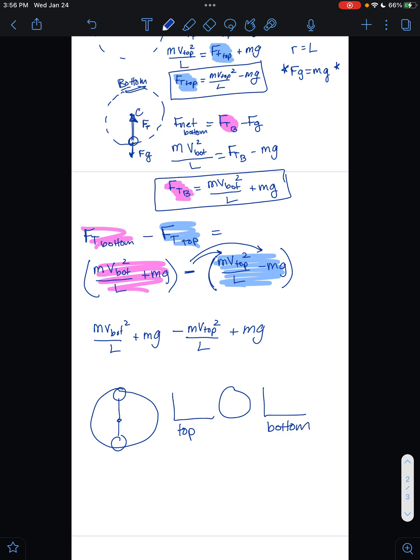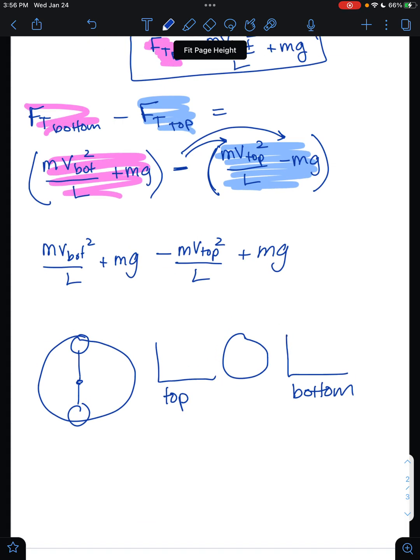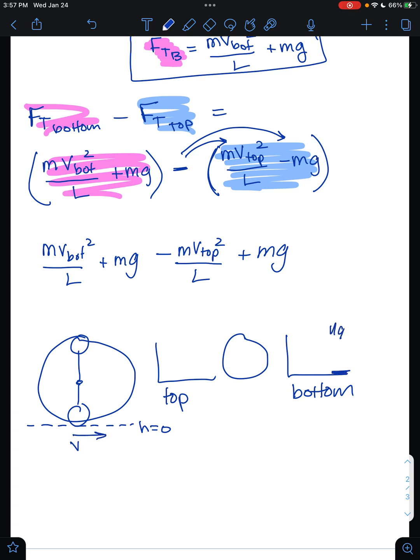And so again, going back to that picture labeled with heights and speeds, we would say at the bottom I have a height of 0, so there's no gravitational energy. But at the bottom I'm moving at the speed of v bottom, so I'm going to have a whole lot of kinetic energy there. At the top, I'm still moving.